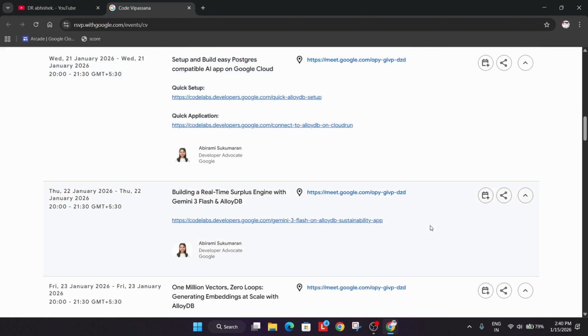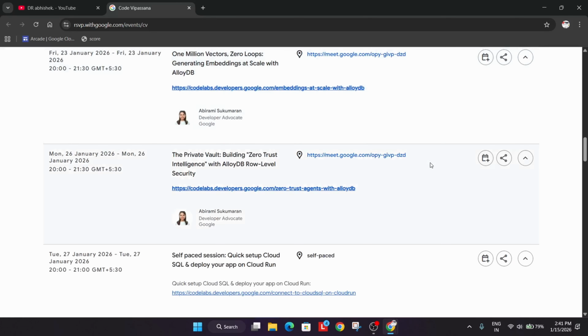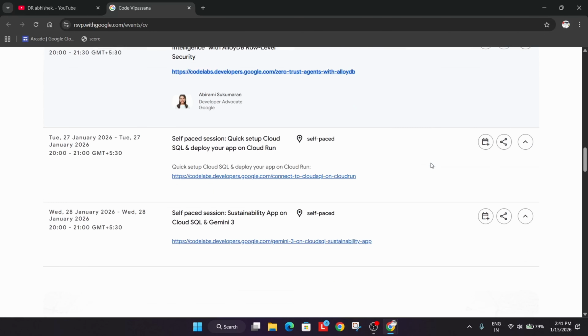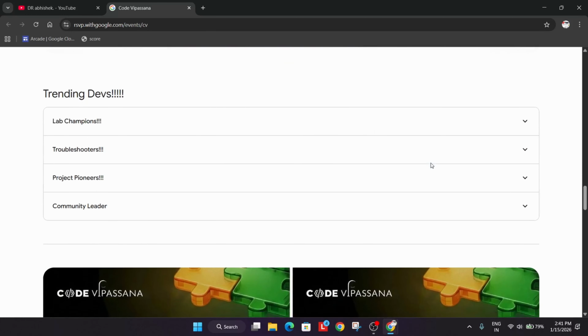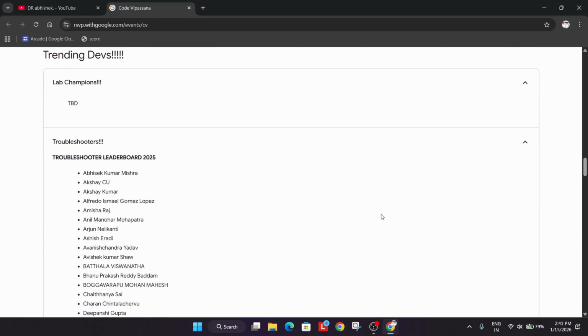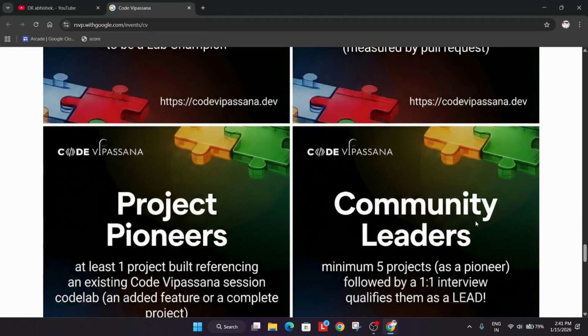After that, you'll get a chance to build a real-time surplus engine with Gemini 3 Flash and AlloyDB. After that, we'll be doing vector embeddings, generating embeddings at scale with AlloyDB. After that, Private Vault, building zero trust intelligence for security purposes. Also, there will be some self-paced sessions where they'll be guiding you, and some FAQs. Here you can see multiple challenges. You'll be getting some leaderboards over here. You can see previous year leaderboards, the top people who completed the challenge, and all the things over here. So make sure to participate.